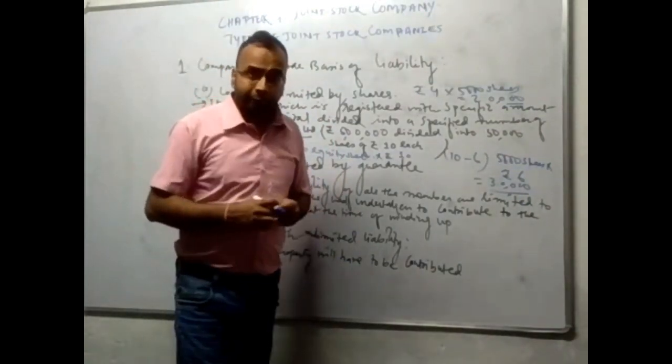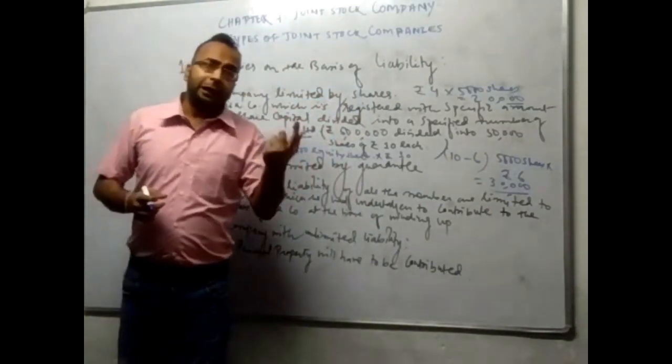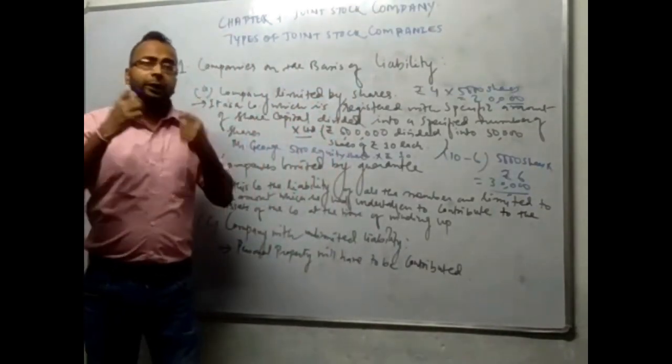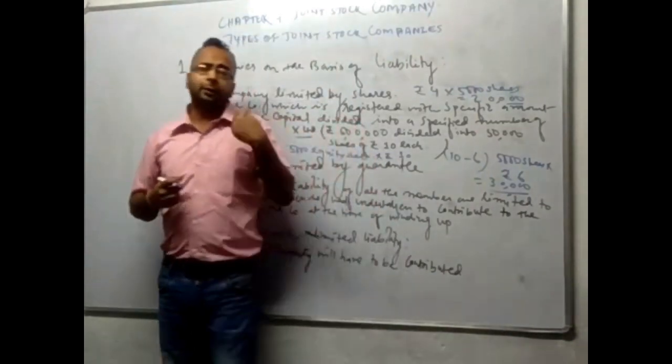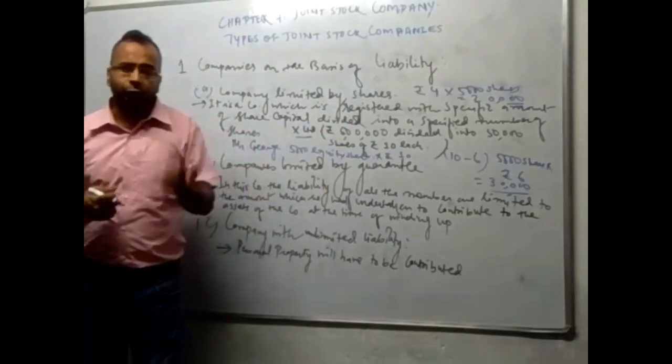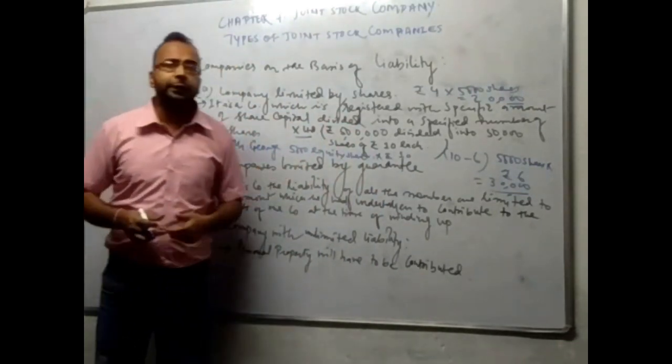Next, this company is mainly formed for literature work. This company is mainly formed for artistic work. So this is the company which is known as company limited by guarantee.